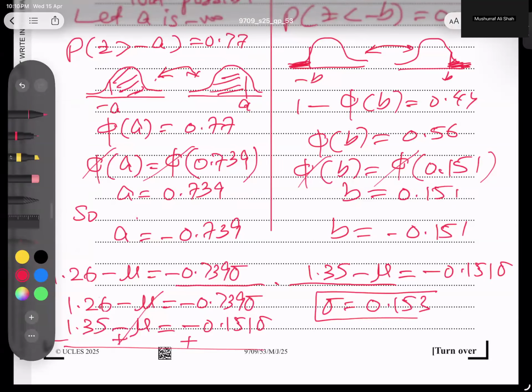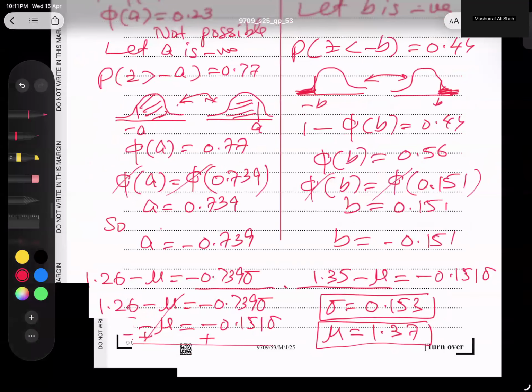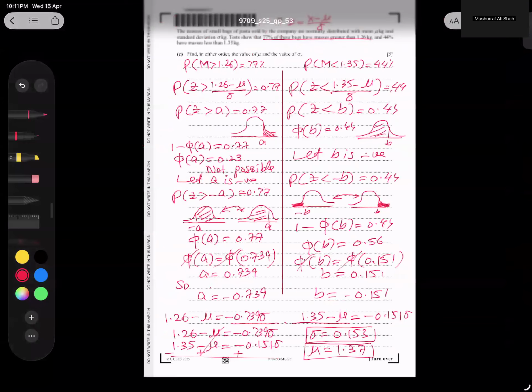And this value deviation, I plug in it here or there, no problem. And the value is 1.35 plus 0.151 into this. And I get a mean, after rounding, of 1.37. I hope the concept is very clear. This was a little lengthy, but I hope you got the concept very well.